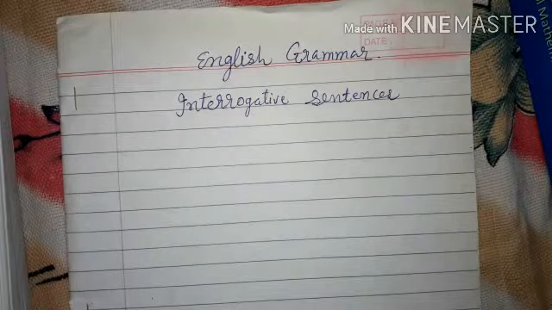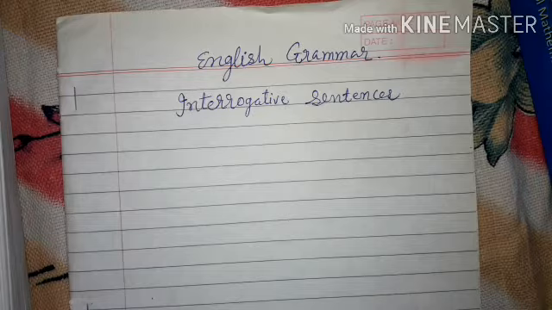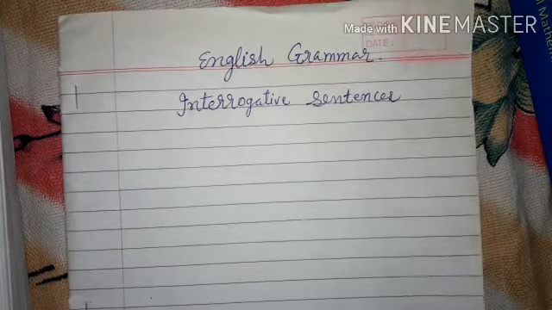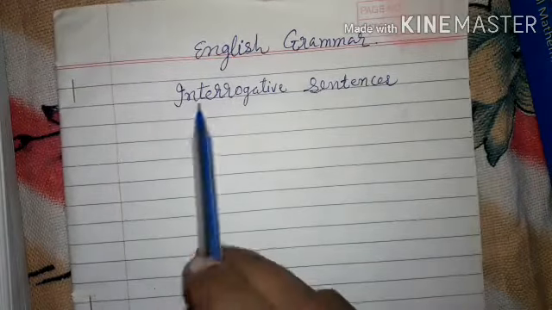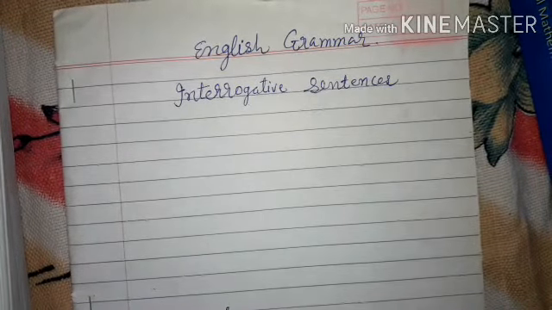So let us see what is an interrogative sentence and how to make an interrogative sentence from an assertive sentence. Okay, so what is an interrogative sentence? That we are going to see first, and how to convert from assertive sentence to interrogative, that we are going to see. So dear students, let us see how to make an interrogative sentence from an assertive sentence. First of all, let us see what is an interrogative sentence.